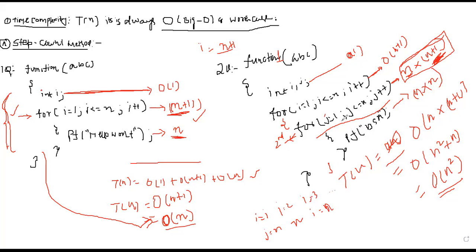Now similarly, when will this condition become false? When i becomes n plus 1, that means it runs till i equal to n. Now how many times will j run? j will run n plus 1 times every time, because we check the condition n plus 1 times. So the total number of times it will run will be n into n plus 1 times. Clear? So for a nested loop, it will always run n into n plus 1 times. Just note down, we will discuss the next question.